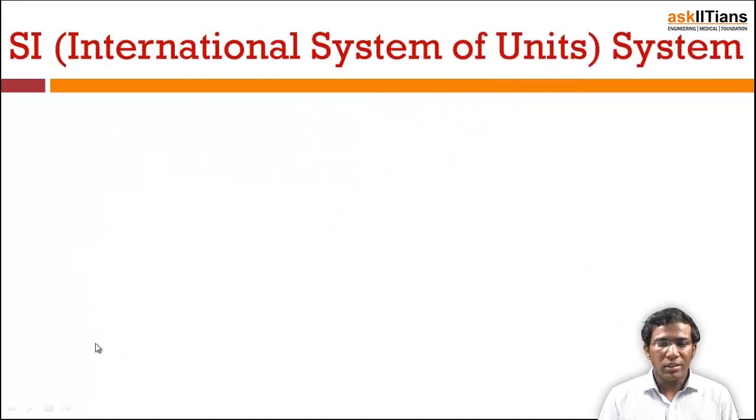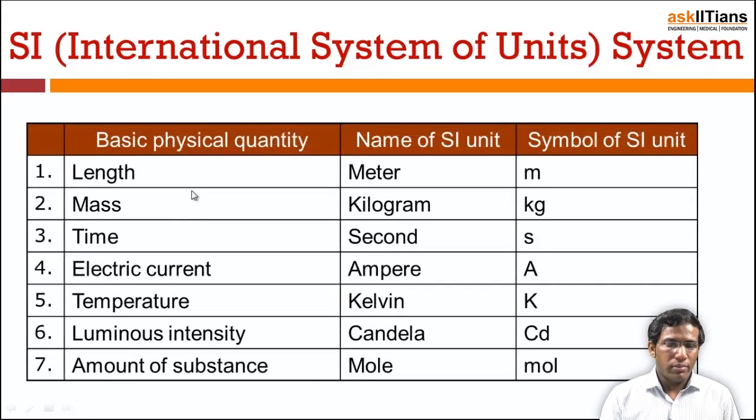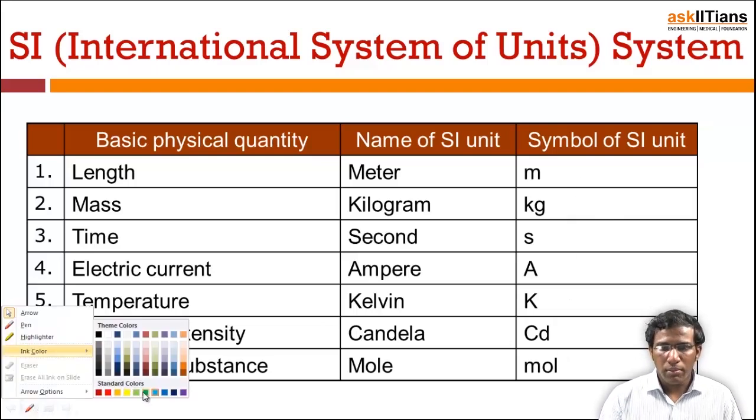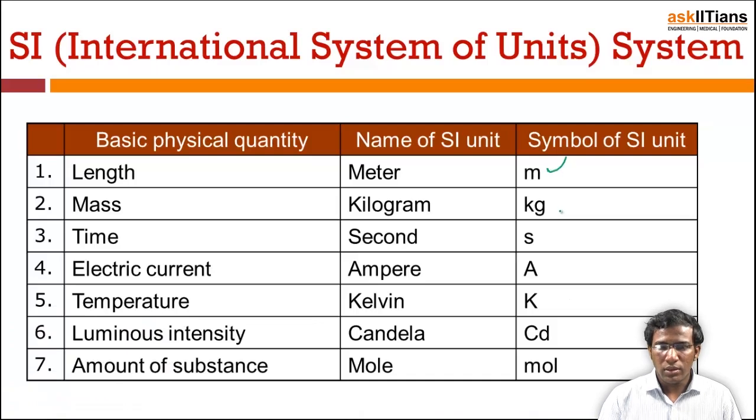So, the SI system is the international system of units, in which we have 7 basic quantities: length, mass, time, current, temperature, luminous intensity and amount of the substance. And this is the name of the SI units: meter, kilogram, second. These are the names of the SI units, and these 7 are the symbols of the SI units, in which we already know 3 symbols: this is length, this is mass, and this is time.